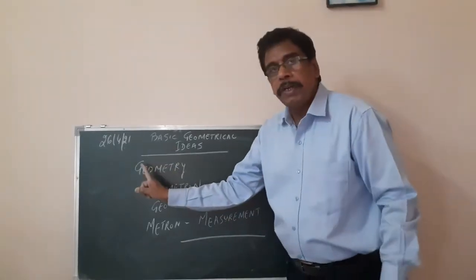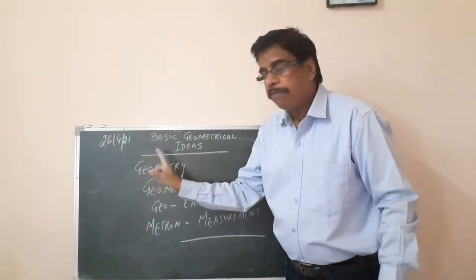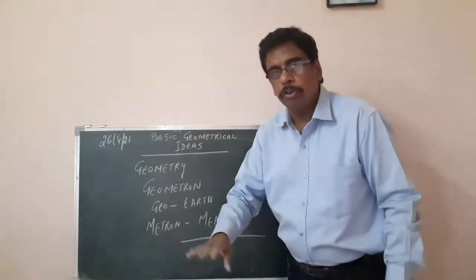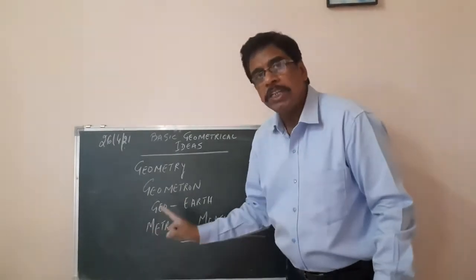So the word geometry is derived from the word geometron, where geo means earth. We know geo means earth. Metron means measurement.